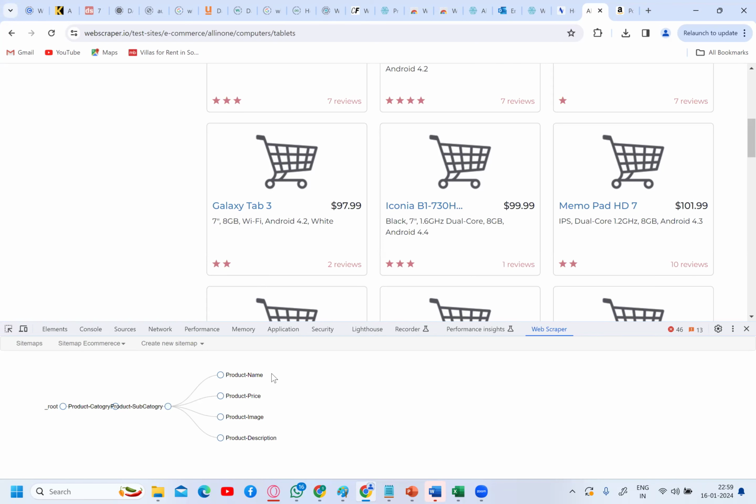Then it will go to, see here, n number of product descriptions are there. Then it will go to product name. It will extract the product name. Then simultaneously, synchronously, parallelly, it will extract product name, price, image, and description. Now, see here how it is. This is the form of a tree, yes or no? That is the reason why we call it a selector graph. It is a tree structure. This should be very perfect. If you are able to get this tree diagram, then you are right.